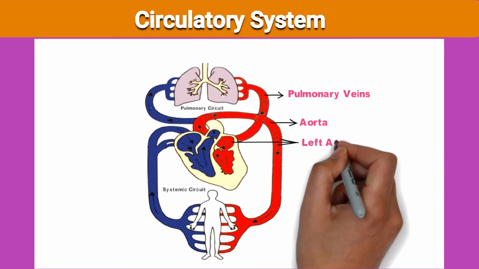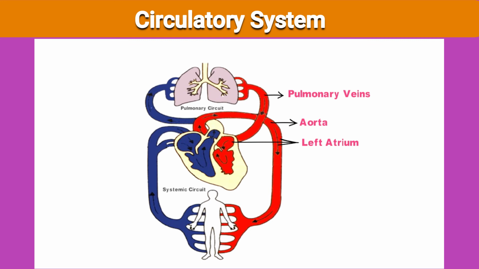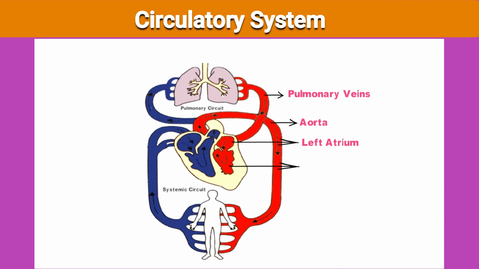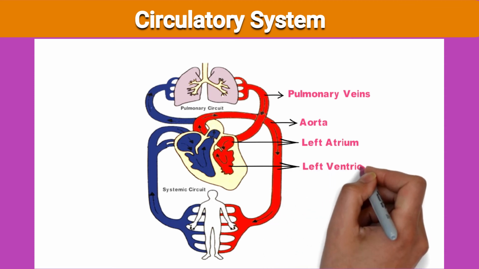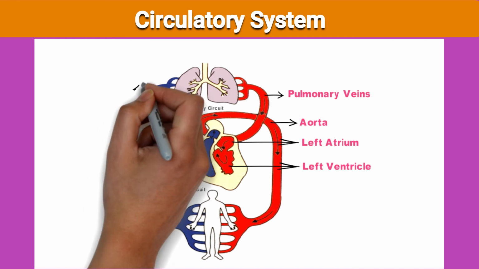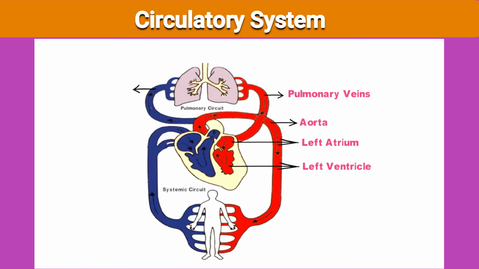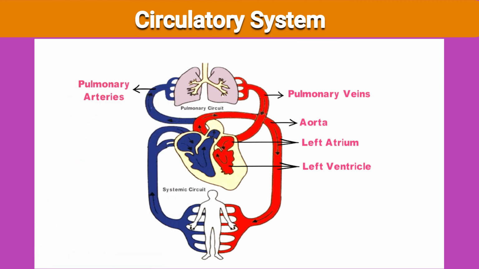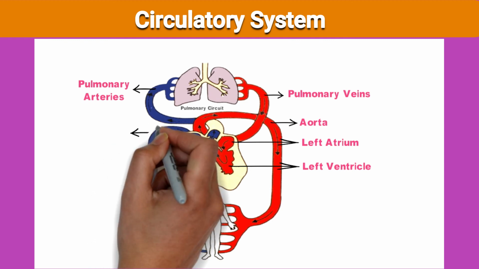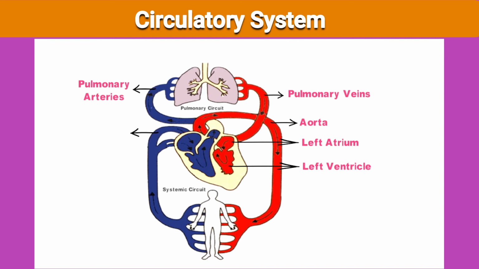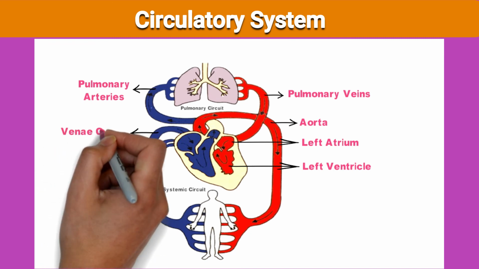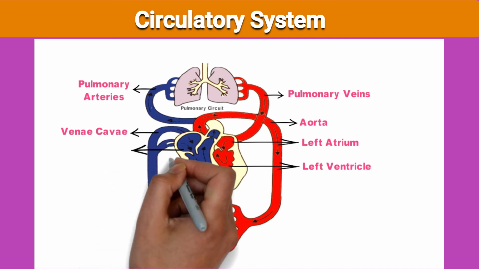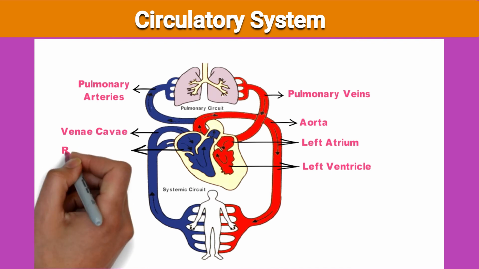Systemic circuit consists of the left atrium and the left ventricle, also the aorta. Systemic circuit also contains vena cava, right atrium and the right ventricle. This is the lower part of the blood circulation diagram. Systemic circuit, left and right parts are there, and the pulmonary circuit consists of lungs, pulmonary veins and pulmonary arteries.